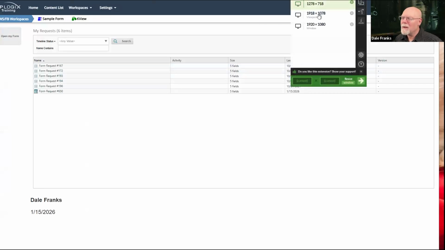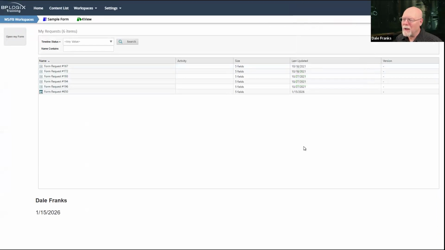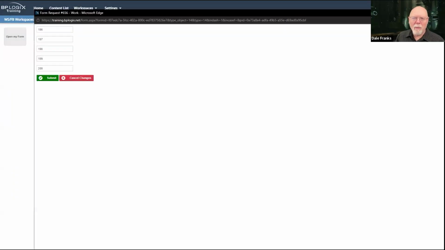And why is this all messed up here? Let's put that back in its right place. So that's what my workspace looks like now. Now, the cool thing about this is my buttons up here still work. So if I have different buttons, I can add to them, or I can have the buttons here. So this sample form should actually be my workspace form. I don't know which form I selected for it, but I can now open my, oh, I put the open in a pop-up window, which I wanted to remove. All right, well, it is what it is.